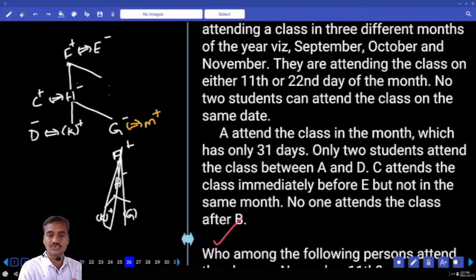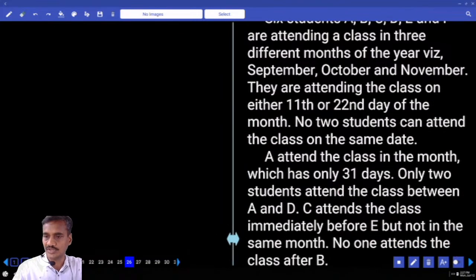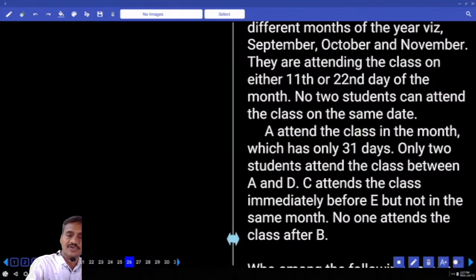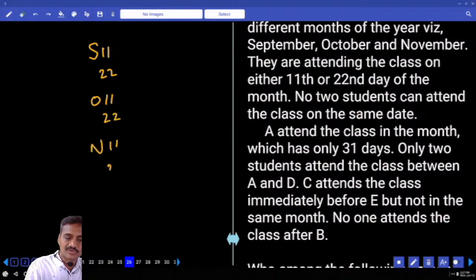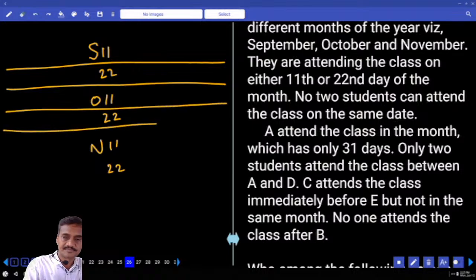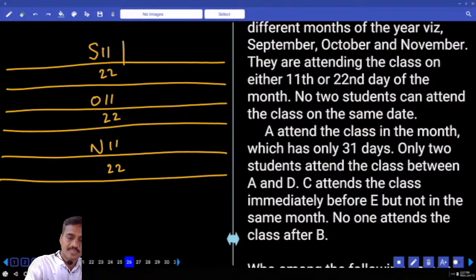The next one, 26 to 29. Now there are 6 students, A through F, attending a class in 3 different months: September, October, November. 2 different dates, September 11th and September 22nd, October 11th and October 22nd, November 11th and November 22nd. Then how many people are there? 6 persons were there. Now these 6 persons attend a class on these 6 different dates.